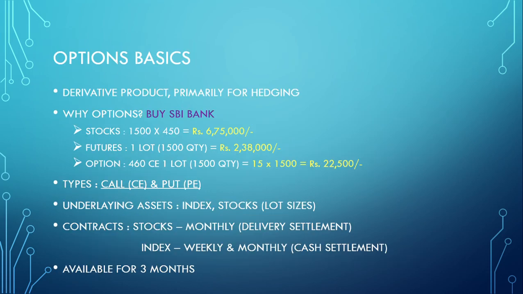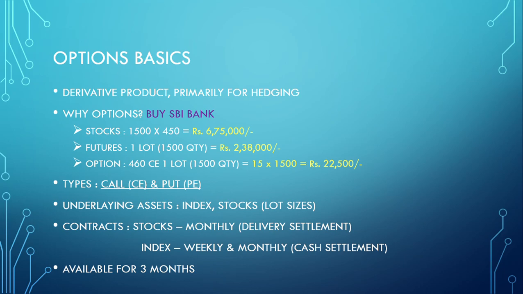Now let's move on to the option basics. What is an option? An option is basically a derivative product. Primarily it is used for hedging your portfolio, but it can also be used for trading. So why options? Say for example you want to buy SBI Bank stocks. There are three ways of doing it. First, you buy stocks straight away, 1500 quantity, and the current price of the SBI stock is 450. If you multiply that, you get 6,75,000 as the capital required for buying this many stocks.